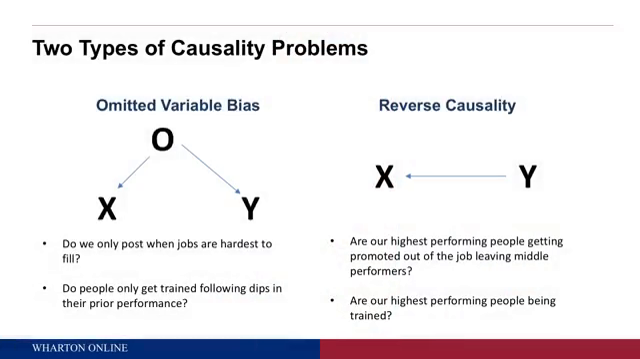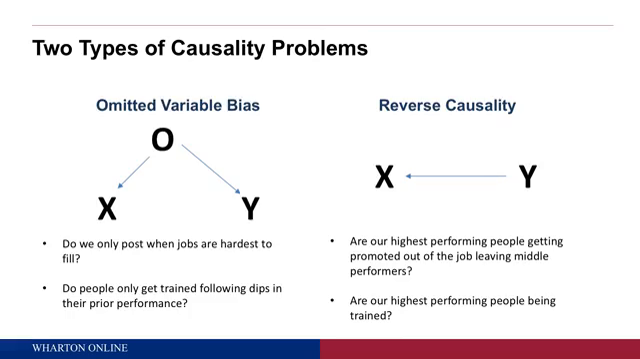One of them is what we call an omitted variable problem, an omitted variable bias. So we find that X is associated with Y. So when people have moved jobs through posting, which is X, they're more likely to perform higher, which is Y. Does that mean that X causes Y? Maybe, but it could also mean that there's some third variable, here O, that is driving both X and Y.